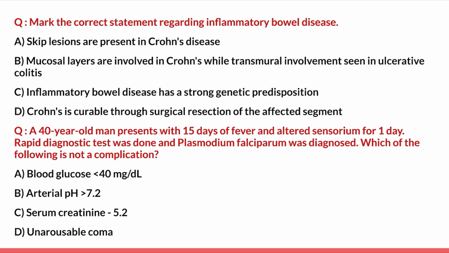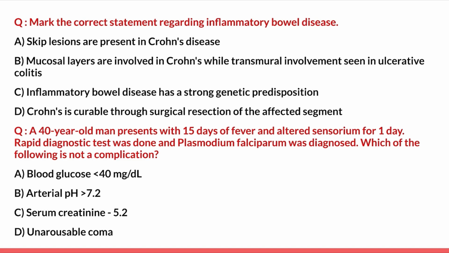Moving forward, a 40-year-old man presents with 15 days of fever and altered sensation for 1 day. Rapid diagnostic test was done and Plasmodium falciparum was diagnosed. Which of the following is not a complication? The options are blood glucose less than 40, arterial pH more than 7.2, serum creatinine 5.2, and unarousable coma. The diagnosis has already been given, that is Plasmodium falciparum, and they are asking which is not a complication.